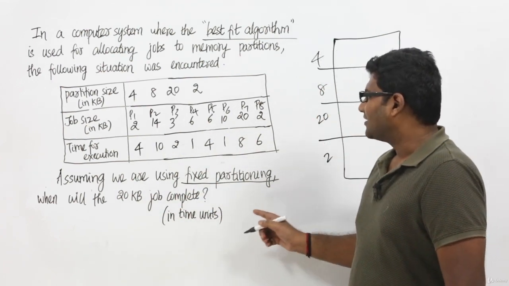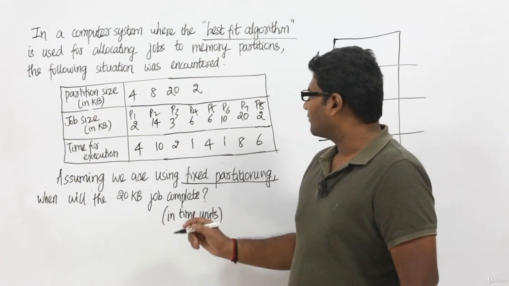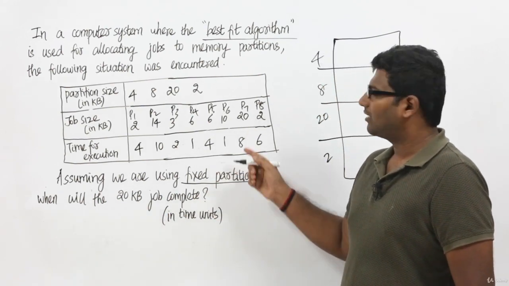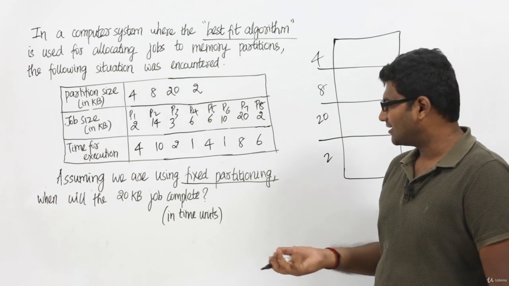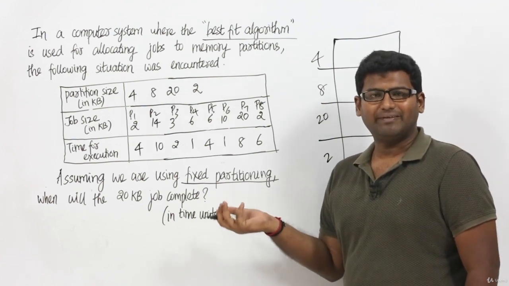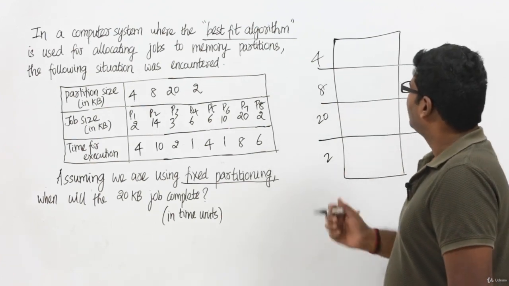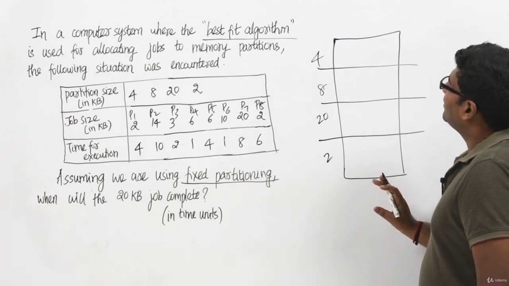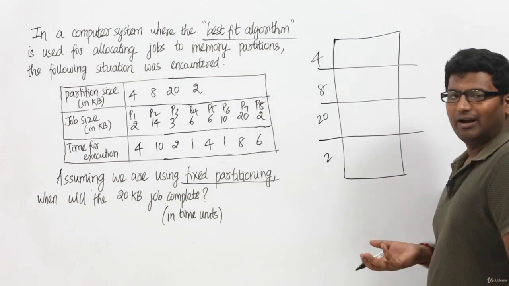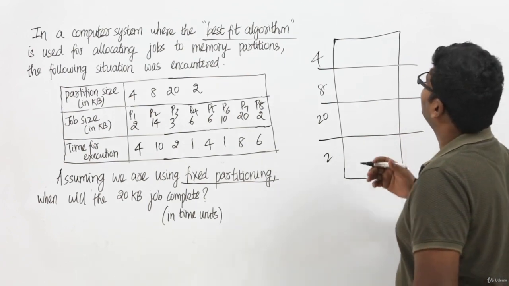Now the question they are asking is, when will the 20 KB job complete, which means when will process P7 complete its execution? They are asking at what time unit process P7 will complete its execution. Fine. Now let me assume a Gantt chart, just like the Gantt chart we use for scheduling algorithms.